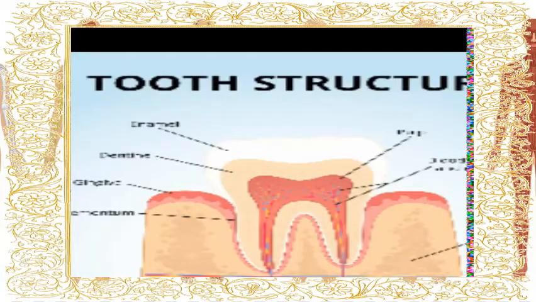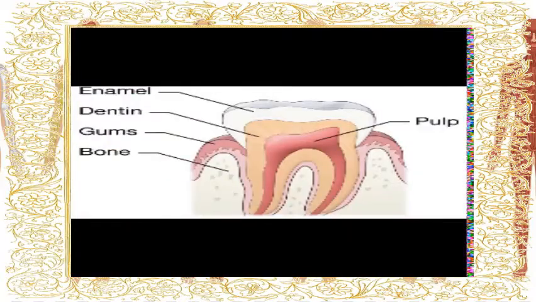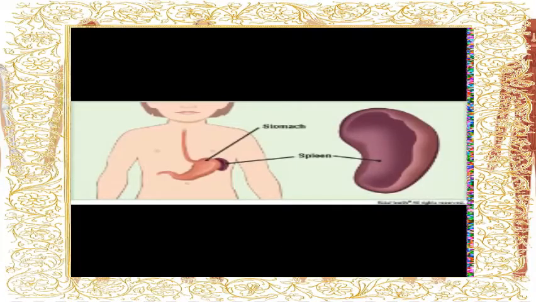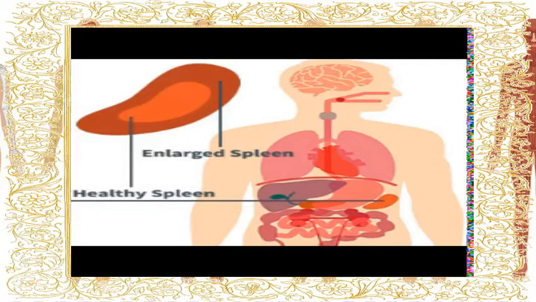Next one, the sixth one is enamel. What is an enamel? An enamel is a smooth and glossy covering. It is the harder white substance which covers the tooth. Then, the seventh one, spleen. The spleen is an organ near the stomach that produces and cleans the body's blood. In other words, the organ which is located on the left side of the abdomen and manufactures antibodies.